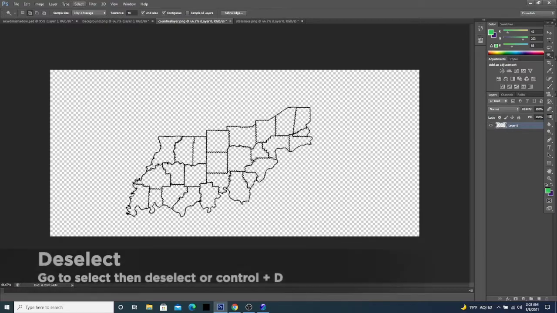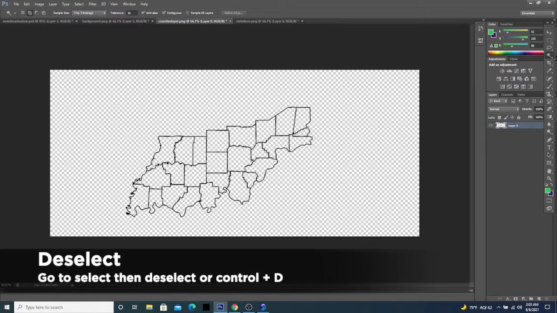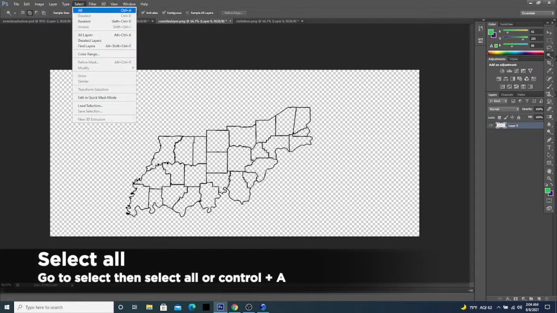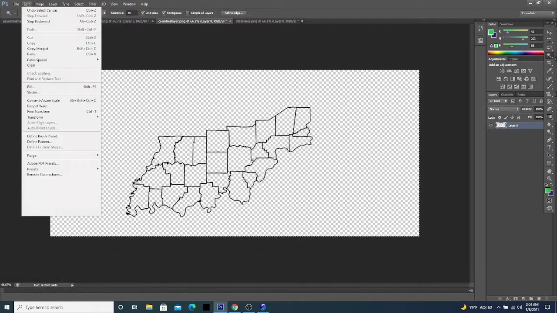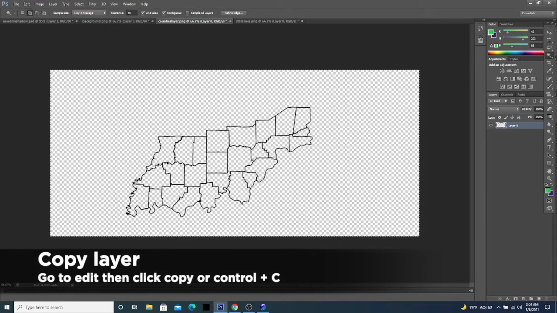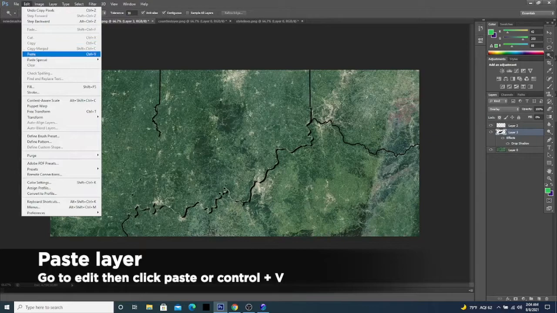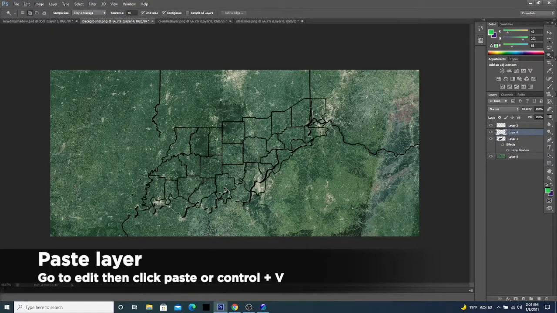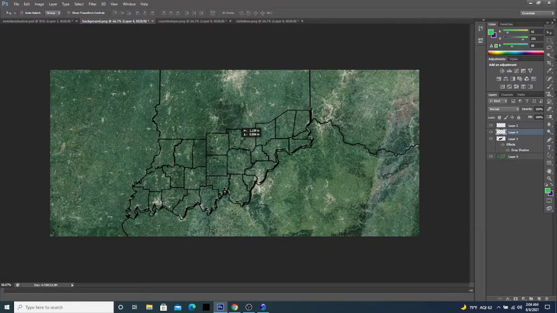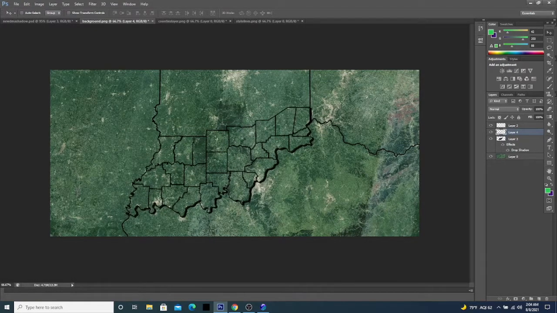Now we want to go back up to select and hit deselect, and then go back to select again and hit all, and then edit and copy. Now we want to go back to our main background setup and go to edit and paste. And then again, you'll probably have to align it accordingly. But this time you shouldn't have to do much in the way of erasing lines or anything of that nature.